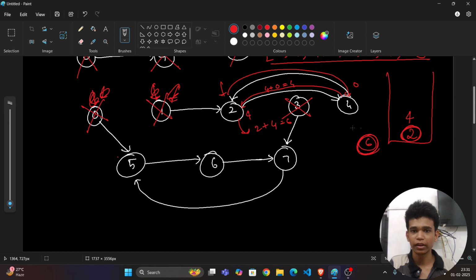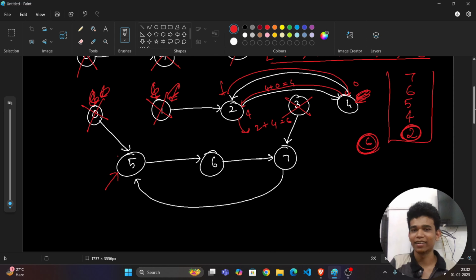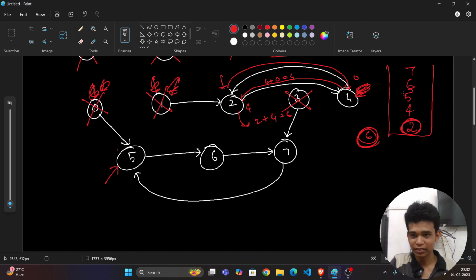As of now, because there is no more cycle in this 2 and 4, right? Now after 2, where do I go? I will go to this 4, but 4 is already in the visited set, so don't do anything. Now I will go to this 5. Is this 5 in the visited set? No, so we can go. Yes, so I will take it into consideration. Now I will go to the 6, take it into consideration. Now go to the 7, take it into consideration. Now again go to this 5. What happens? It is already in the visited set. So what should I do? I should return 0.